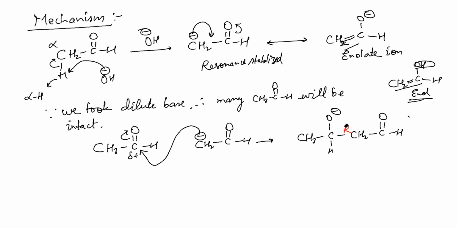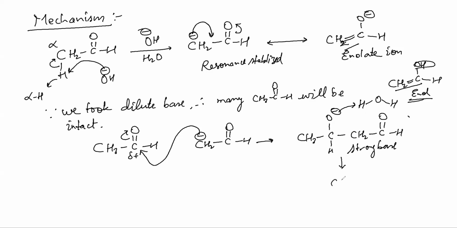RO minus is a strong base, which I have already taught you in GOC. Now, what will this do? This will pull the H from water. You must be thinking, from where is the water coming? You have taken dilute base. The dilute base must contain some water as well.